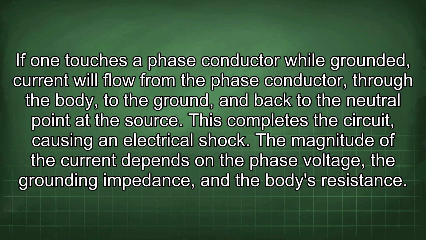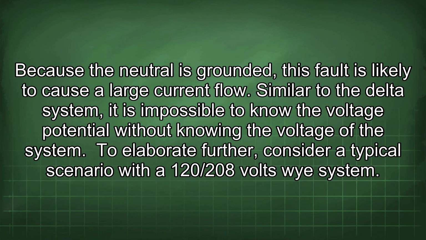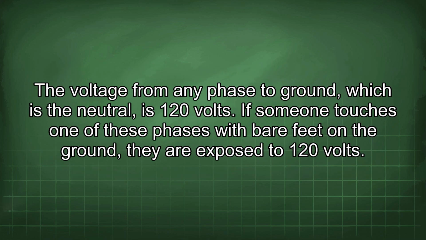The magnitude of the current depends on the phase voltage, the grounding impedance, and the body's resistance. Because the neutral is grounded, this fault is likely to cause a large current flow. Similar to the delta system, it is impossible to know the voltage potential without knowing the voltage of the system. To elaborate further, consider a typical scenario with a 120/208 volts Y system. The voltage from any phase to ground, which is the neutral, is 120 volts.